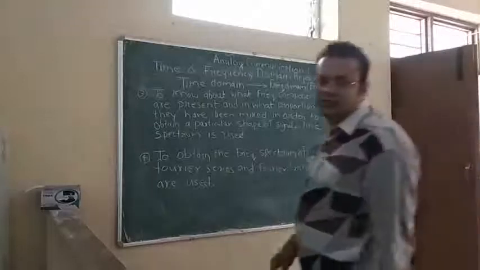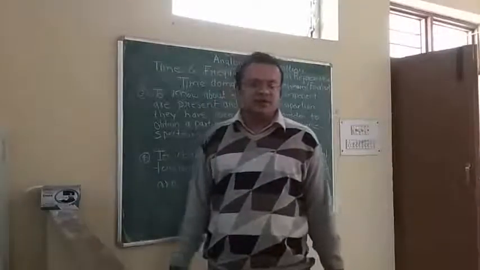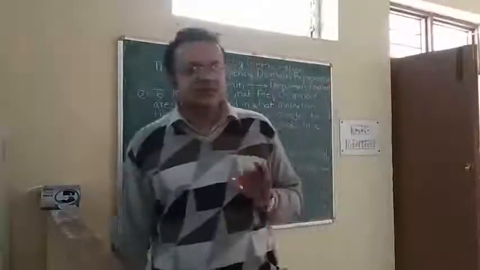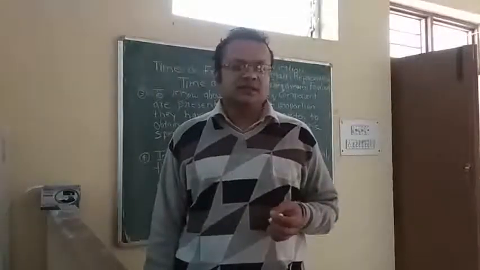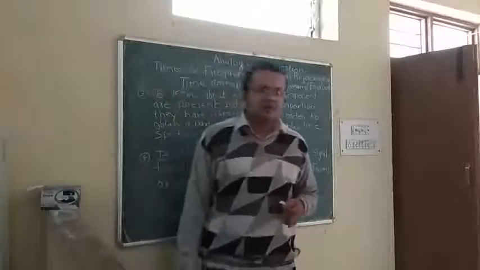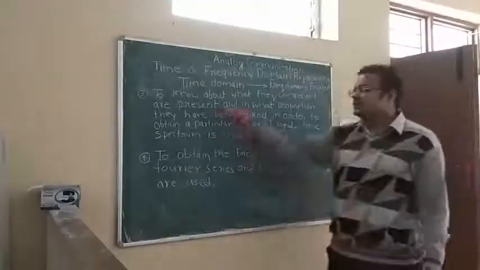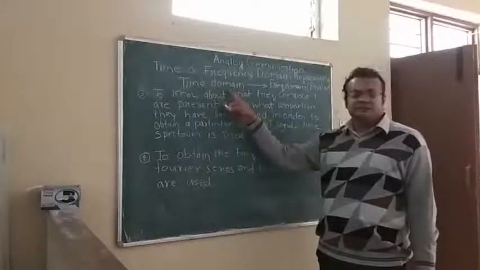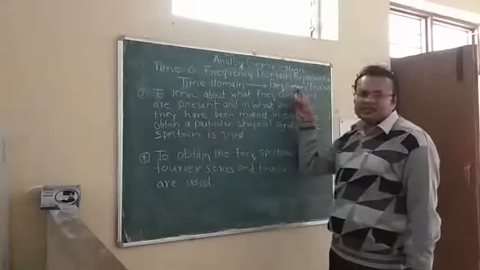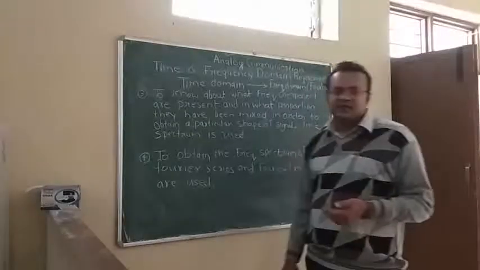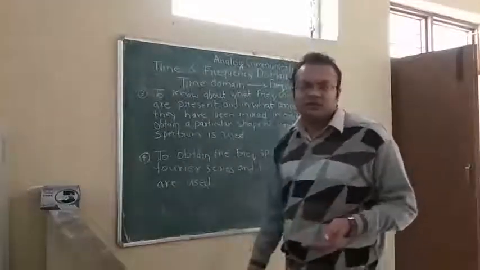Now we have discussed time domain representation and frequency domain representation. If you want to convert a time domain representation into a frequency domain representation, then we use the Fourier series or Fourier transform. So you can see the equation. Now we can see another point which is related to line spectrum.